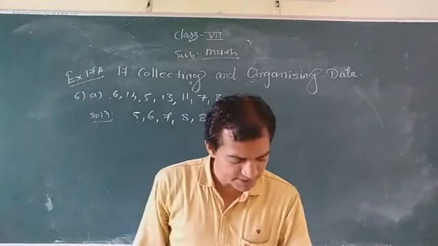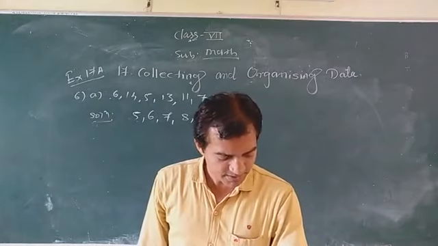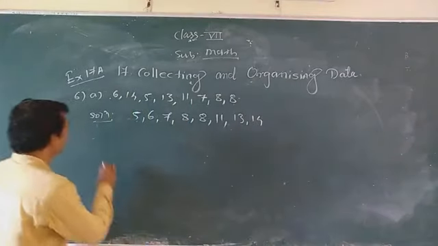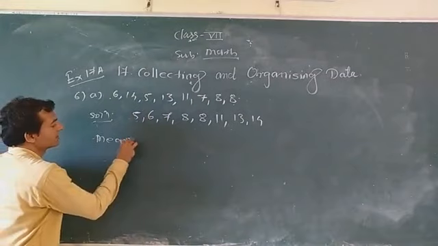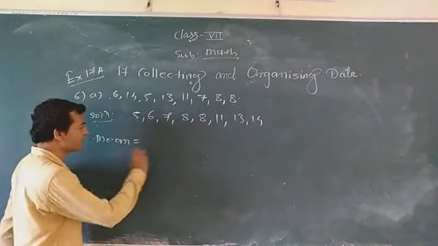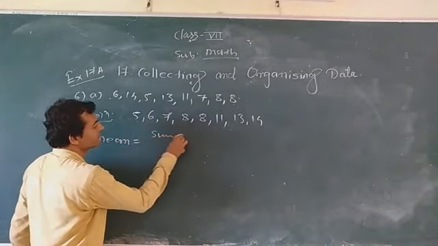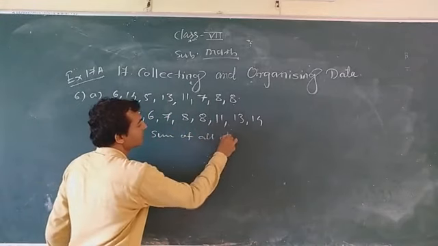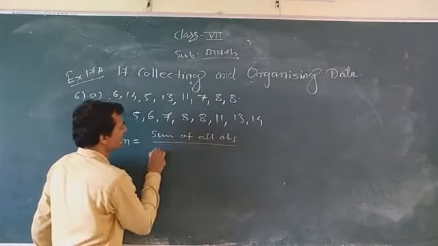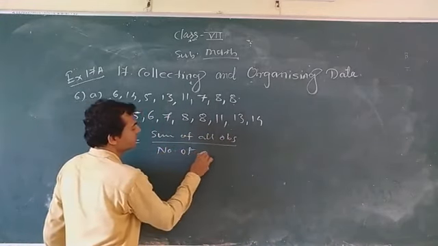Now what do you have to find here? First find the mean. Write the formula first: mean is equal to the sum of all observations divided by the number of observations.